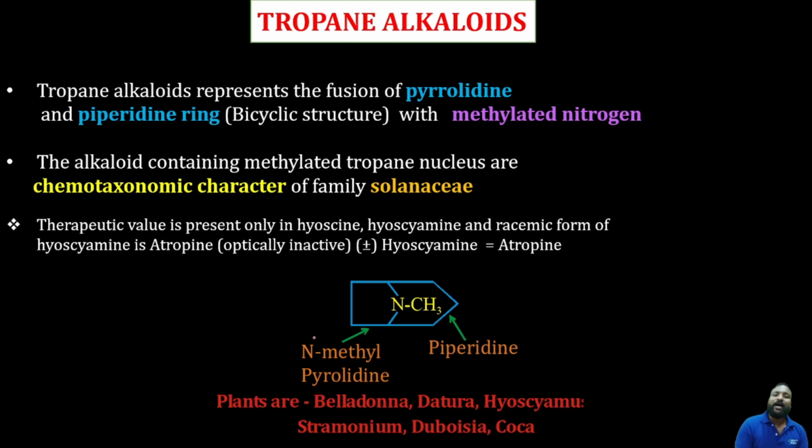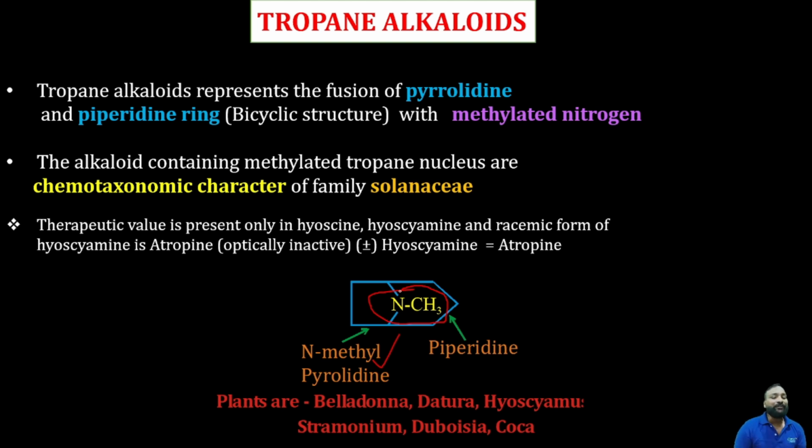The tropane alkaloid represents the fusion of pyrrolidine, this is the N-methylpyrrolidine, and piperidine. So this is a bicyclic structure with a methylated nitrogen. There is a methylated nitrogen here, so an N-methyl group is there.